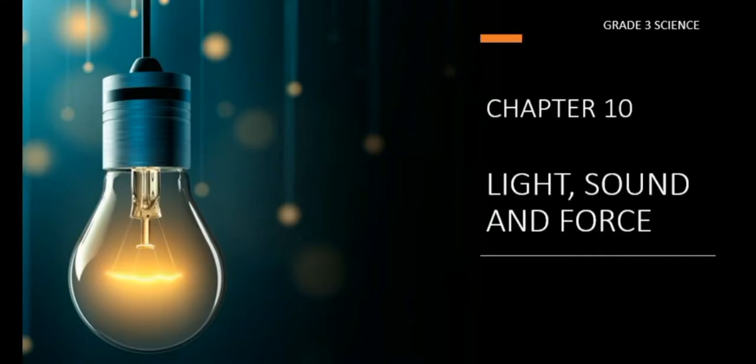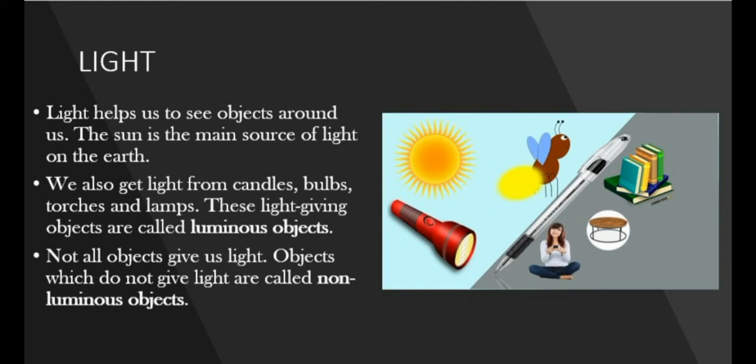Today, we will be learning chapter 10, that is light, sound, and force. Okay? So, as you know, everything you see around you is because of the light. Light helps us to see objects around us. The sun is the main source of light on the earth. But we also get light from things like candles, bulbs, torches, and lamps.